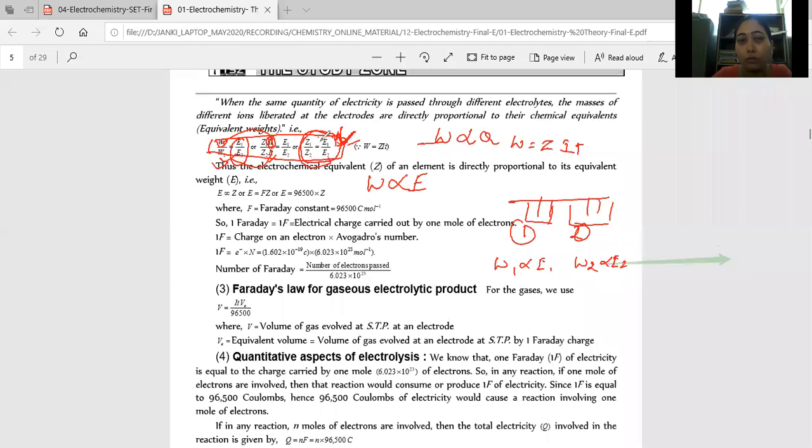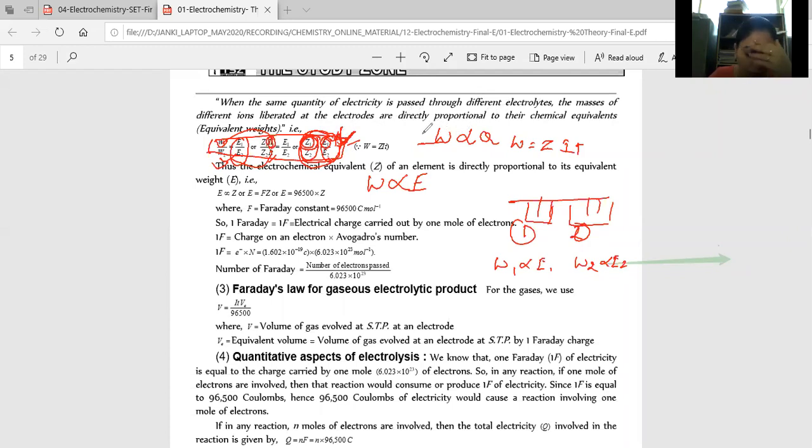So Z1 upon Z2, take care, Z is from Faraday's first law and E is the equivalent weight, both are meaning different. Z is the amount of product passing by 1 coulomb and E is the amount of product passing by 1 equivalent. We'll see more in question answering, but Z and E both are totally different.